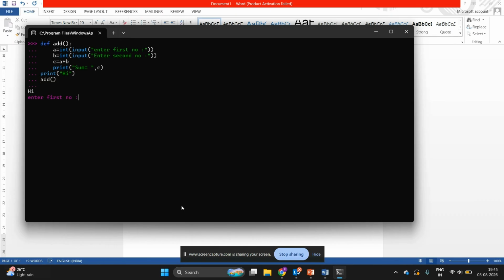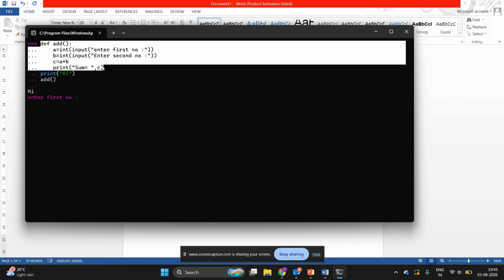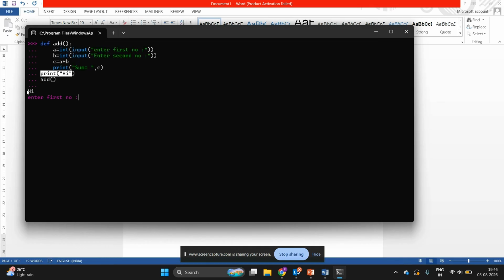And see, after your regular statement hi, this body will not execute unless and until we make a call to the function. The regular statement has executed and displayed hi. After that, we have made a call to the function by its name.